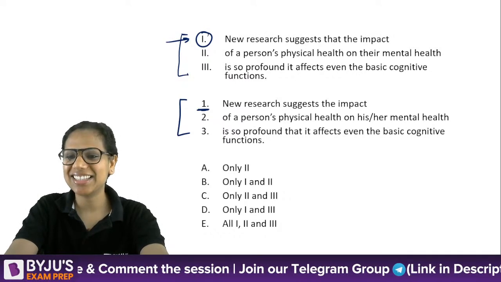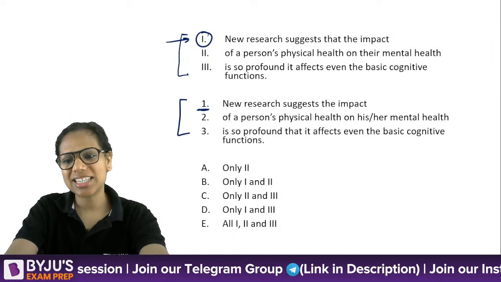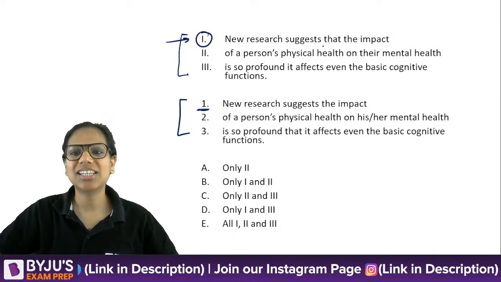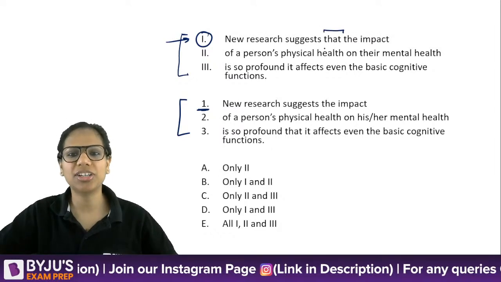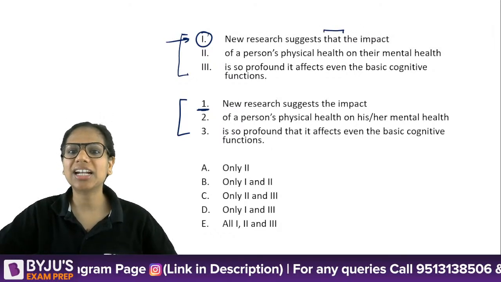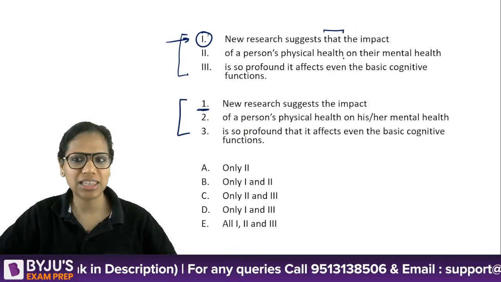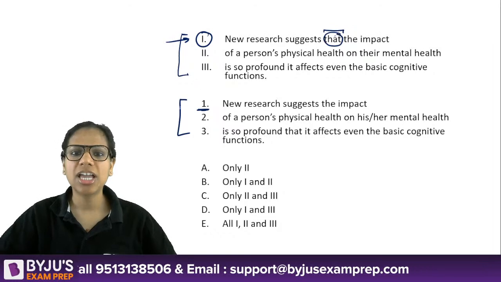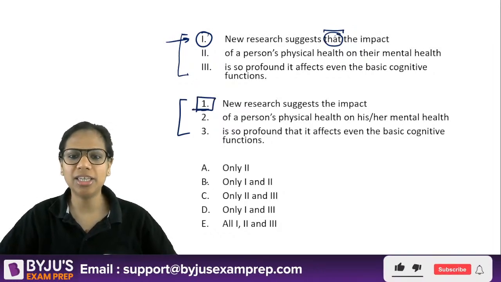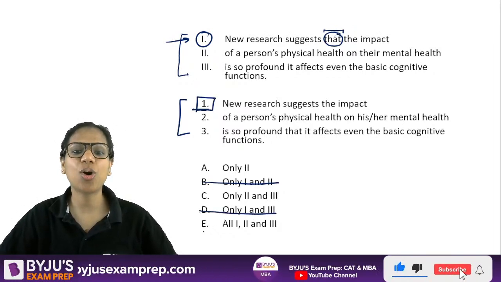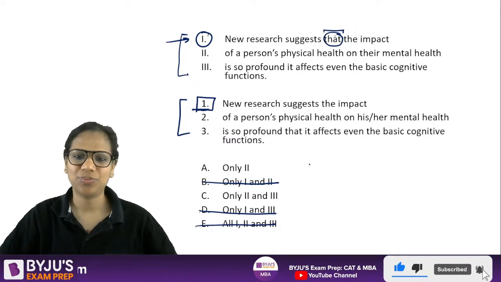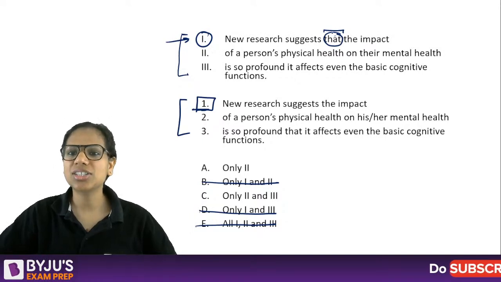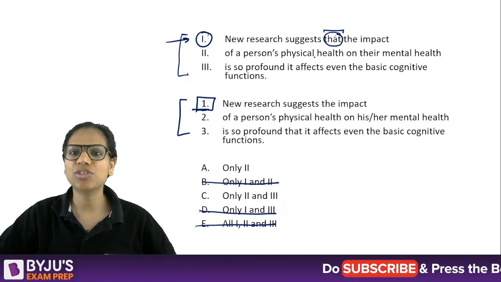C is the answer. That's what you're telling me. Let's have a look. New research suggests that the impact of a person's physical health on their mental health. So that is important here, and therefore one does not require any correction. That eliminates three options right away for me. Now let's have a look at 2 and 3. New research suggests that the impact of a person's physical health.